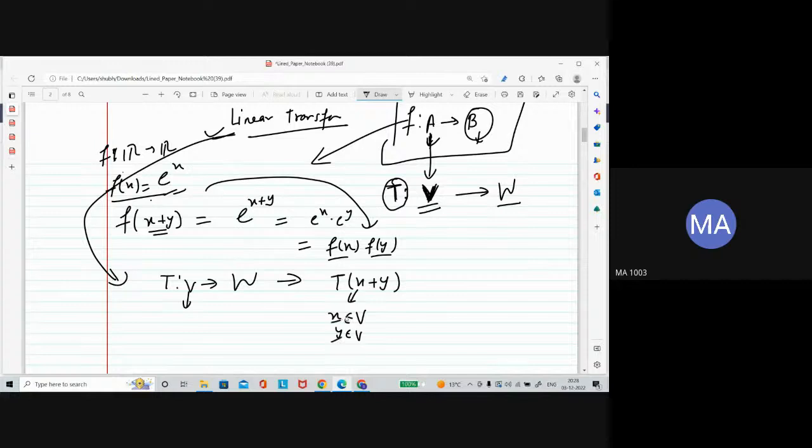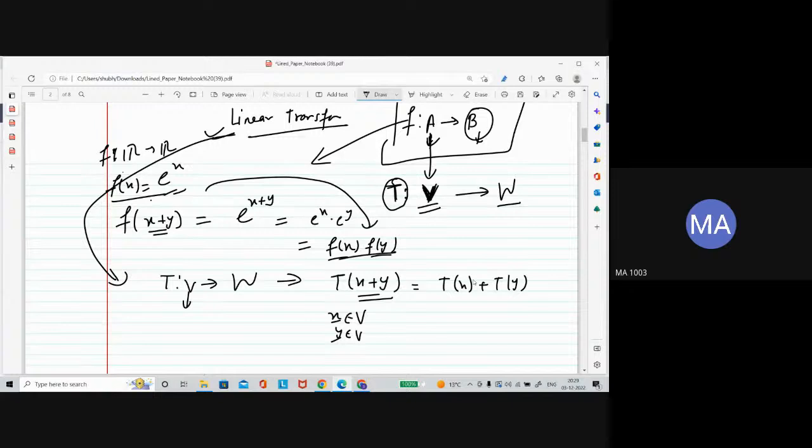Suppose this is an element, this is another element, and when you are adding these two elements, let me now call them vectors. Vector is the proper word for a vector space when you are dealing with it. Okay, so you have two vectors and you are adding them, then this would be changed as, here you are looking at multiplying.